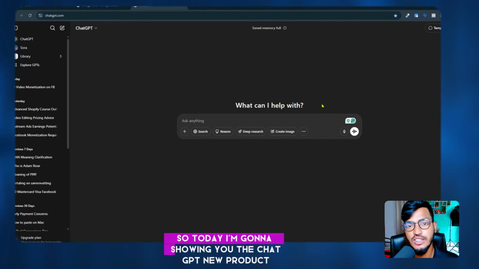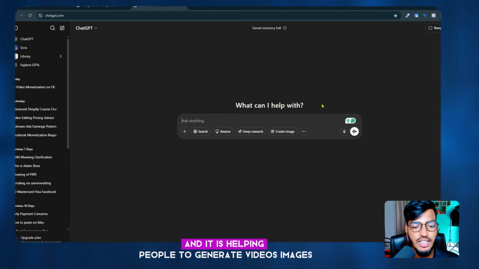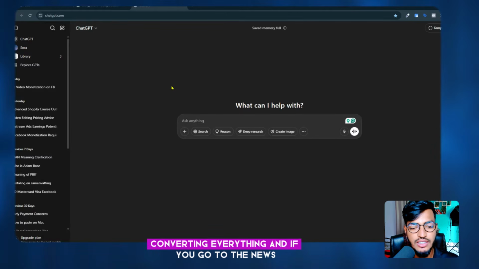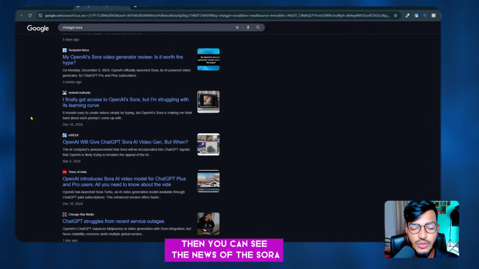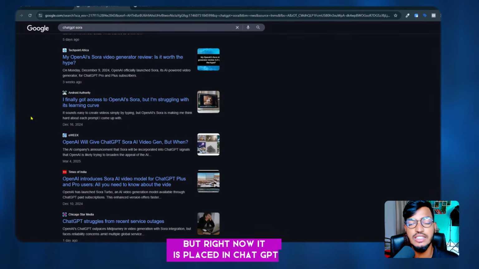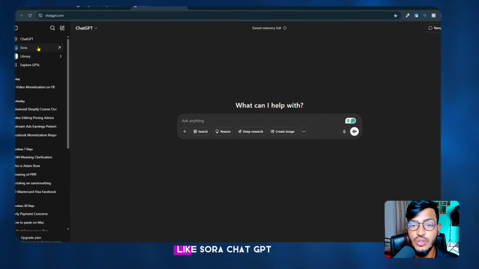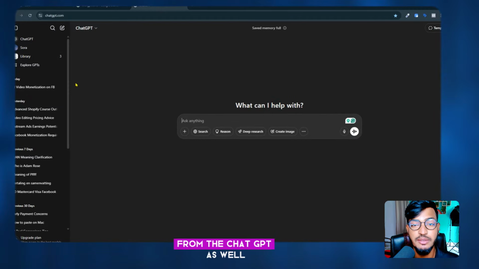So today I'm going to show you the new ChatGPT product, SORA. SORA is an AI software that helps people generate videos, and convert images to videos, everything. If you go to the news, you can see the news about SORA. It was launched in December, but right now it is placed in ChatGPT, and you can also see the option for SORA in ChatGPT, which redirects to the SORA information as well.